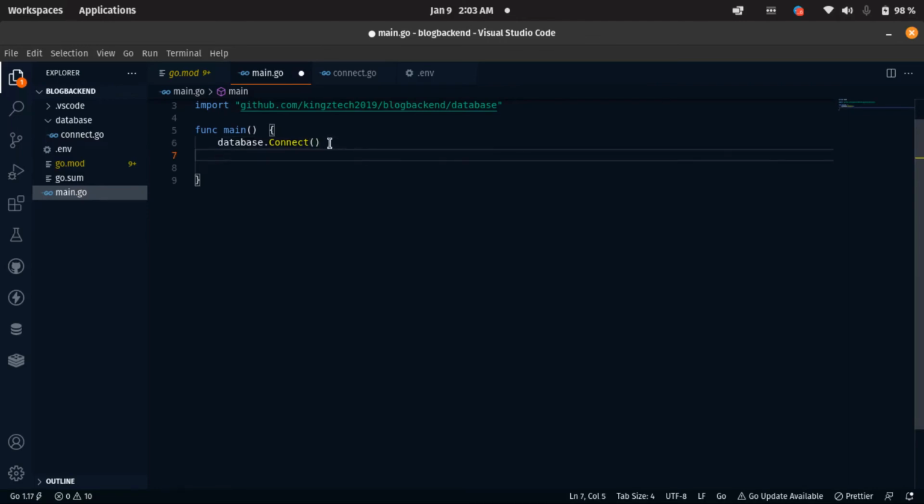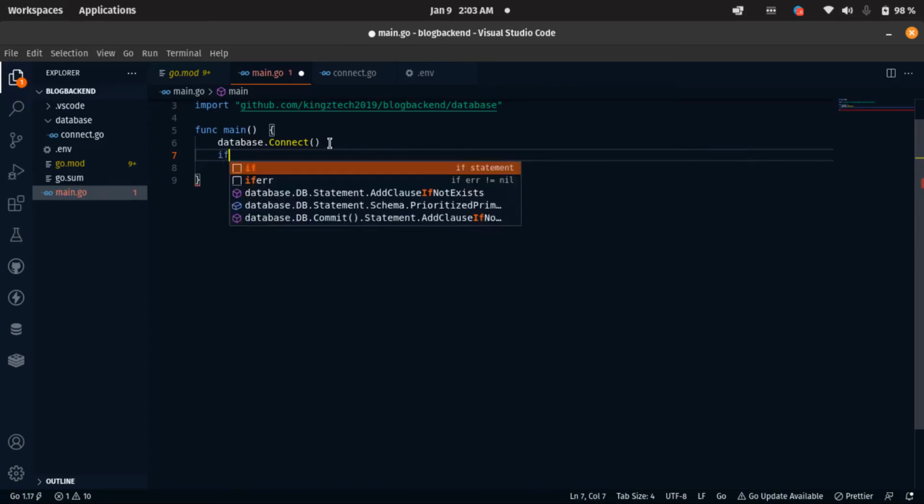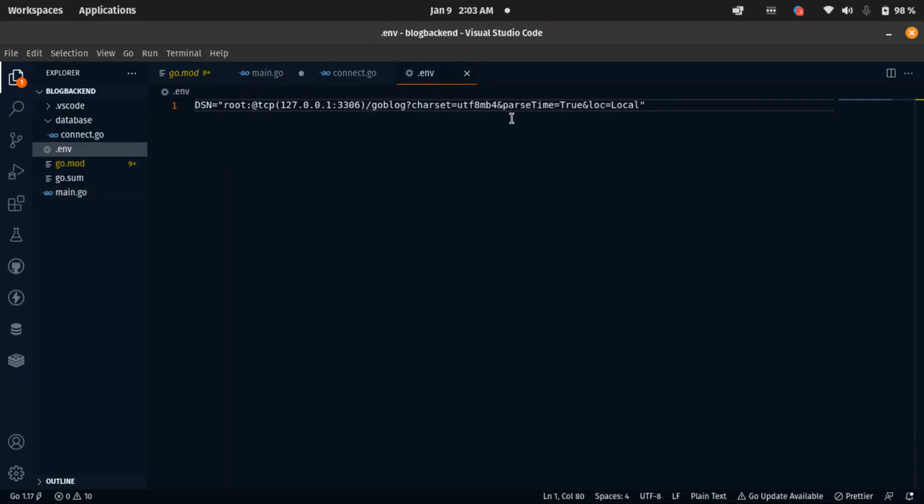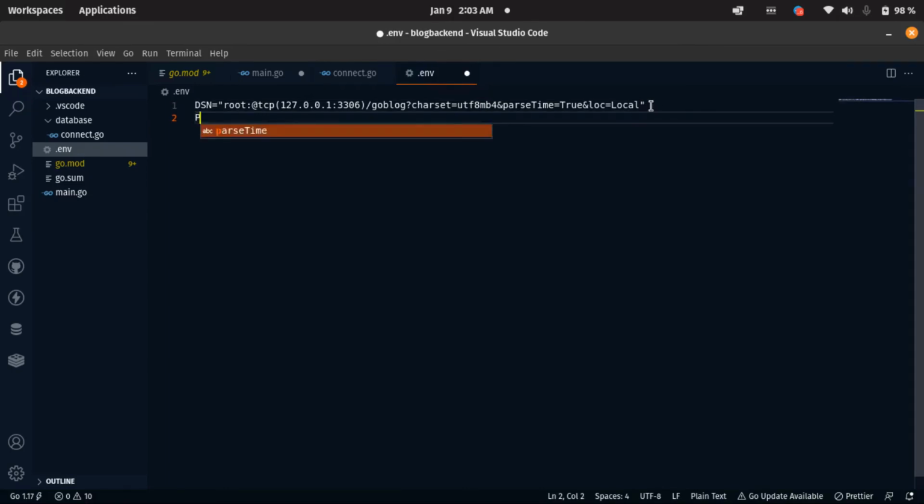Okay, so then the next thing we have to do again is that we're going to say that if, okay, yeah, another thing we have to do is declare our ports. We need to declare our port in our .env file. So we need to do that as well. Let's come inside our .env file. We need to declare our ports here. So let's call it port is equals to 3000. All right, so let's declare it at port 3000. Okay, so let's save this guy here and let's come back here.